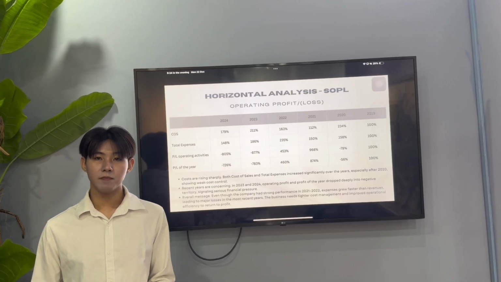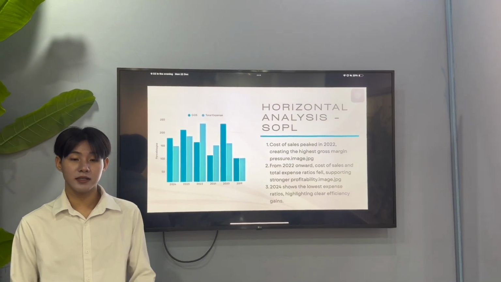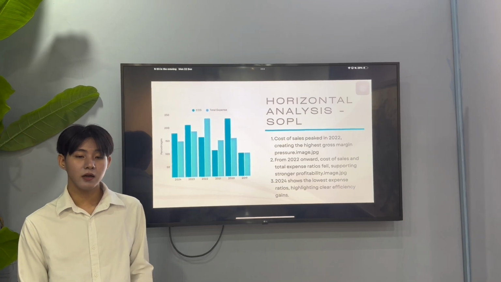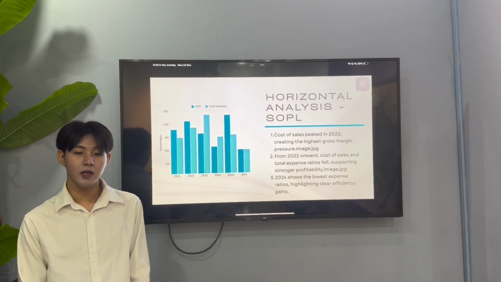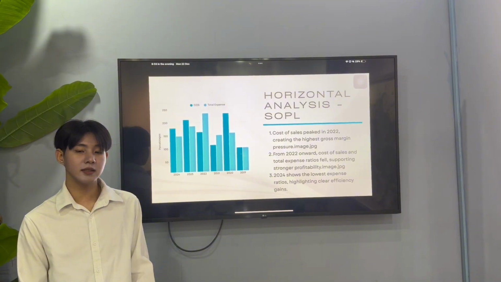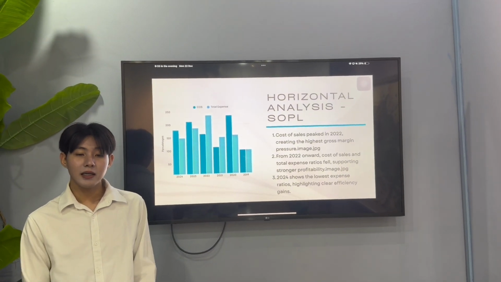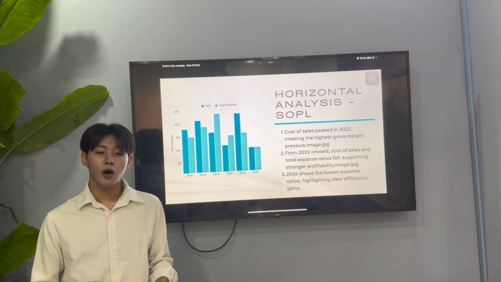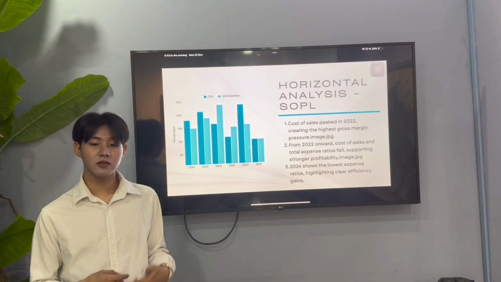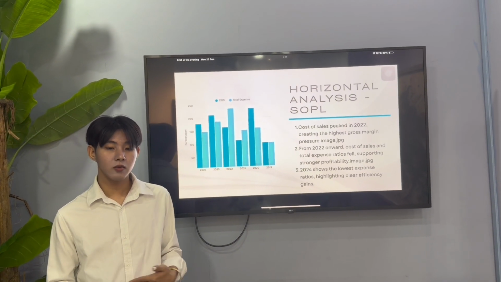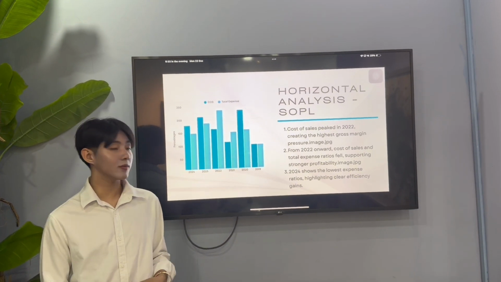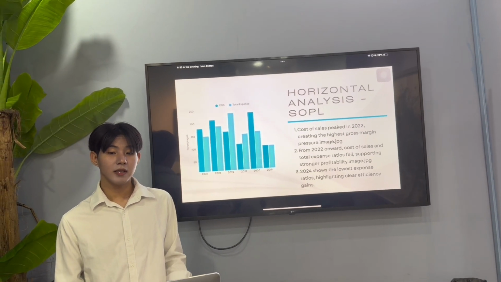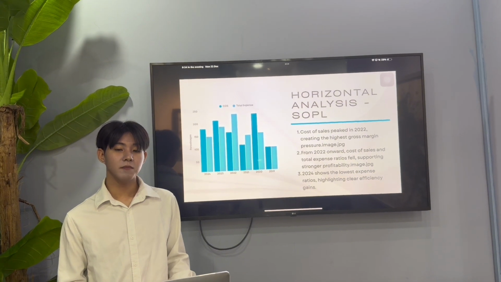So now let's move on to cost of sales, which in 2022 put the greatest pressure on gross margin before easing as cost control and pricing power improved. Total expenses as a percentage of revenue were also highest in 2021 to 2022, likely reflecting expansion, inflation, or different project mix. From 2022 onward, both cost of sales and total expense ratio improved, supporting stronger profitability in 2023 to 2024. In 2024, the company achieved its lowest expense ratio, clearly demonstrating operational efficiency gains and a more sustainable cost structure.